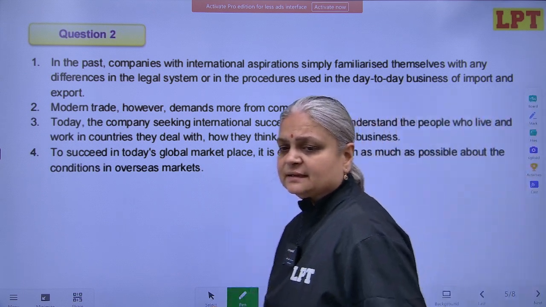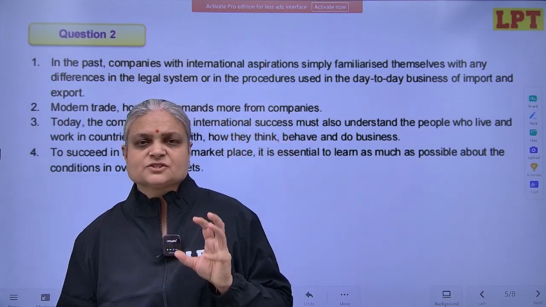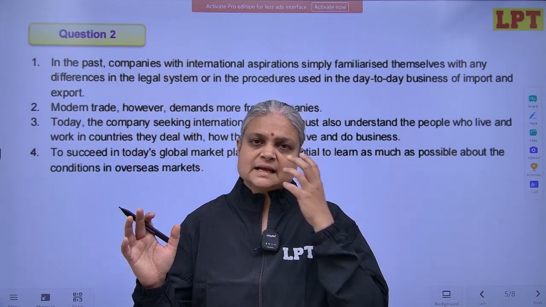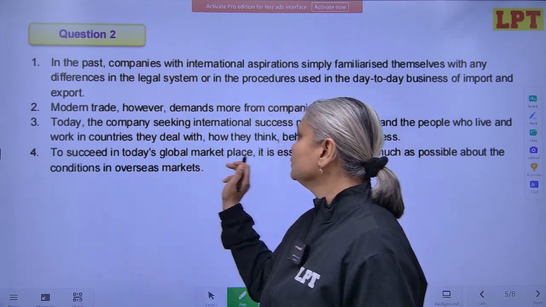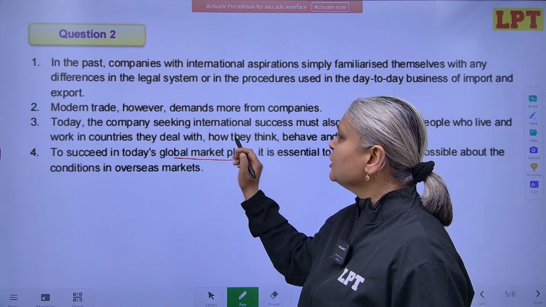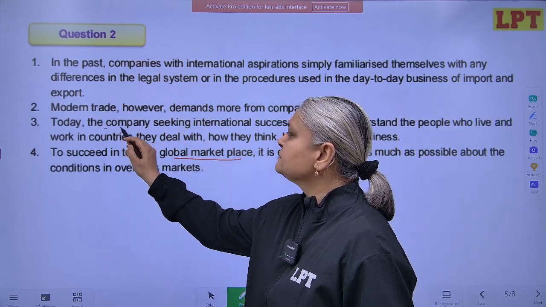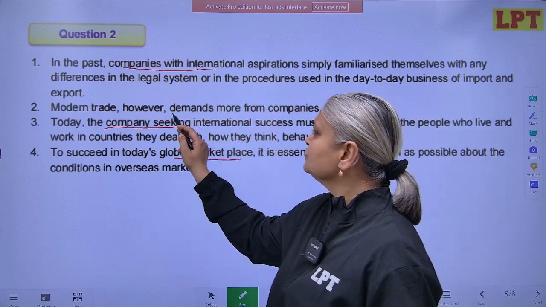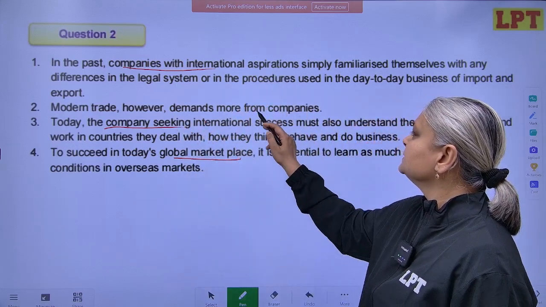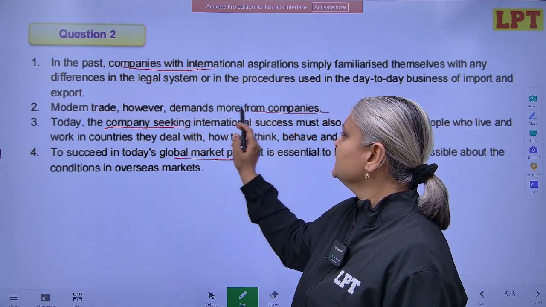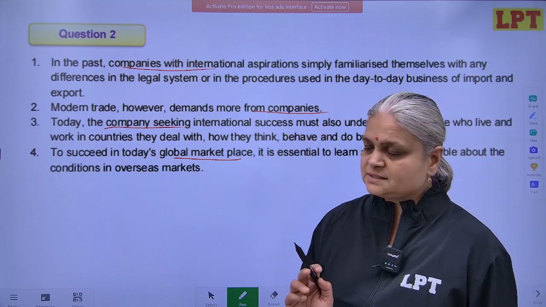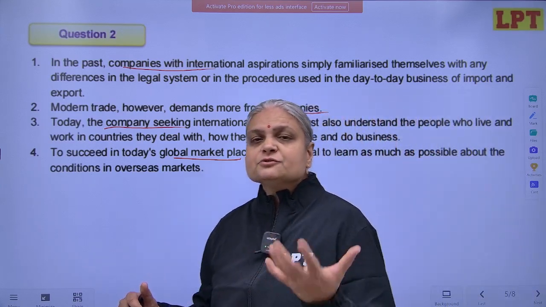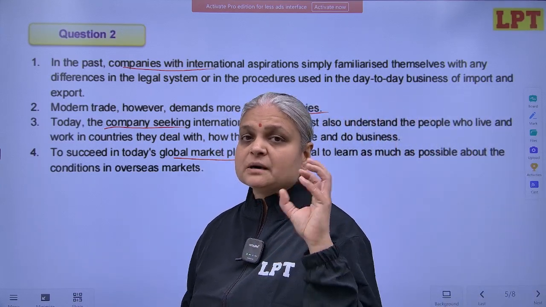So, very clear that this paragraph is talking about market understanding, especially in today's global marketplace, and what these companies are expected to do. What in the past these companies used to do, and now what modern trade is expecting from the companies. So what should be introducing the topic? Is the topic about companies?